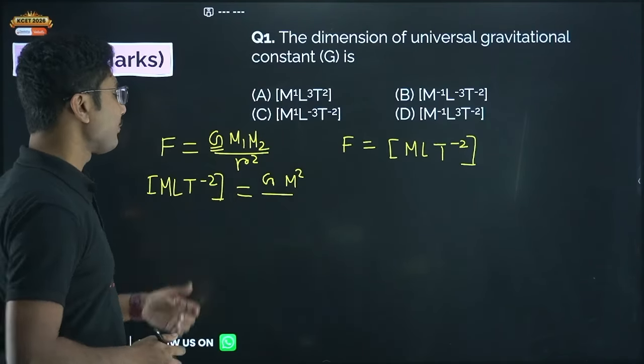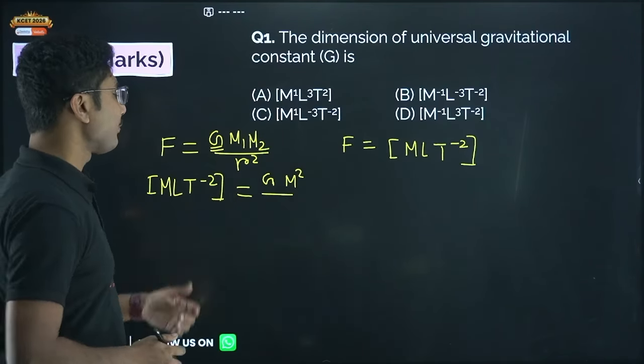So what is the dimension of G? Dimension of G is M L T to the power of -2 into L square divided by M to the power of 2. The same mathematics that you do in normal calculations, you can apply in dimensional questions as well.